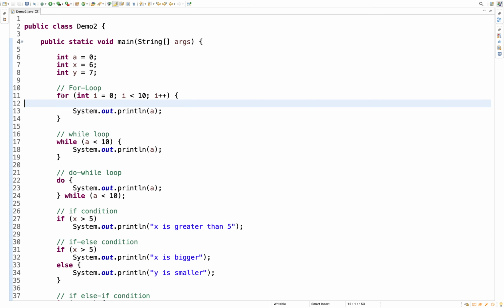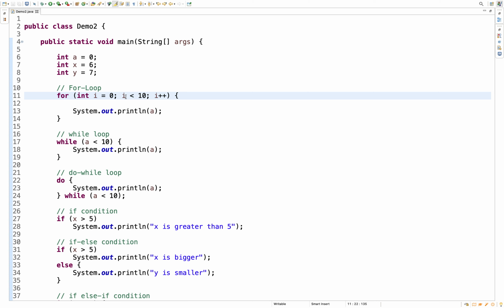This is the syntax of the for loop. My requirement is to print the values from 0 to 9. So how can we use this for loop? If you see the syntax, you have three sections. In the first section, you are declaring a local variable which is local to this for loop, and you have initialized that variable to 0.